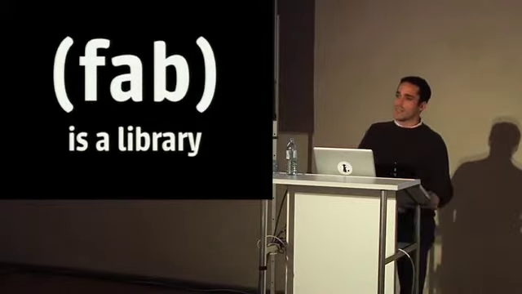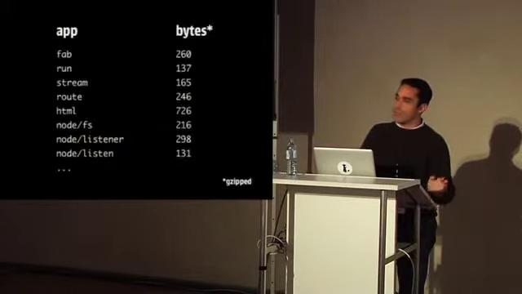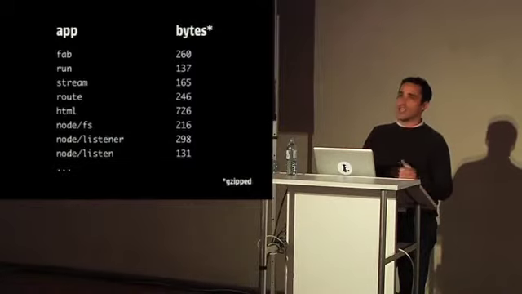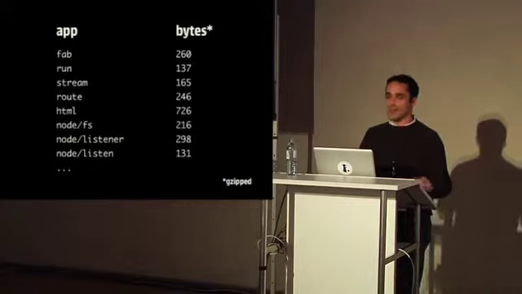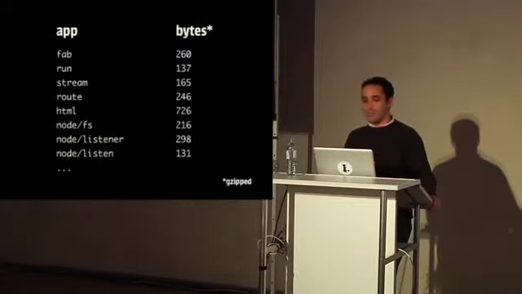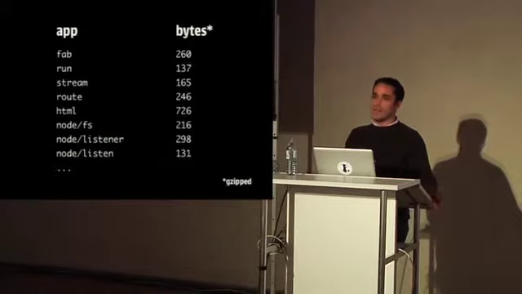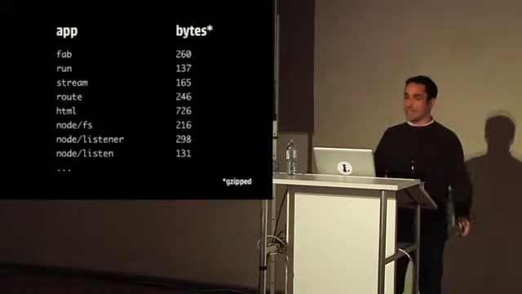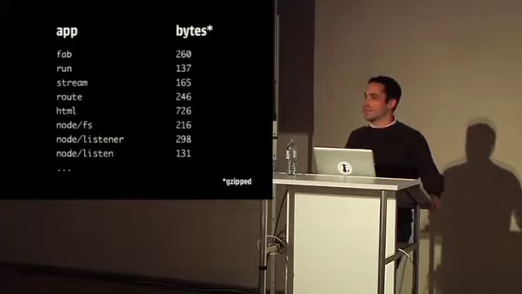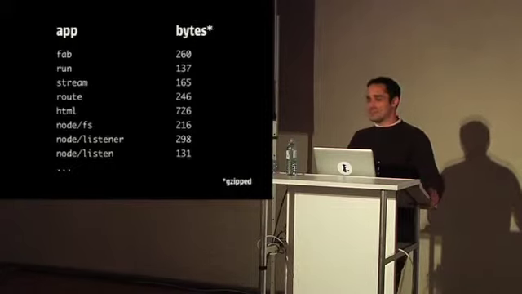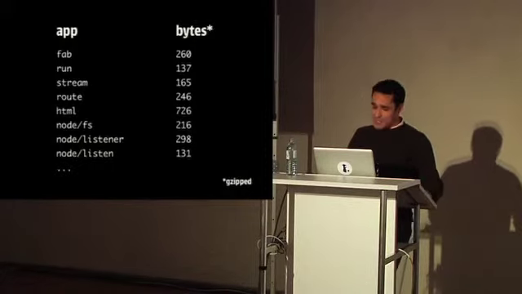I really like this Unix philosophy of keeping it small. Literally, after gzipping, which I think is the most canonical way of comparing two libraries, this is the size of each of these functions, each of these apps. This is one of the few frameworks that you might even enter in JS1K. Probably not, you would have to take a bunch of stuff out of it. But everything is very small.